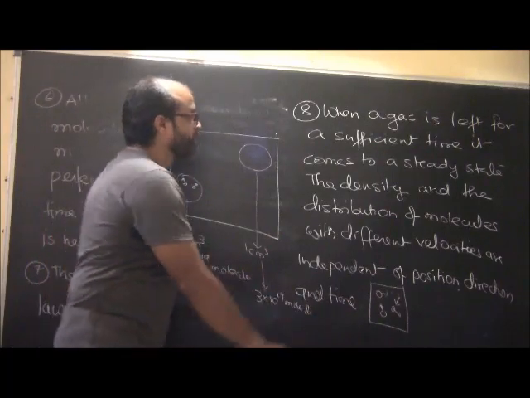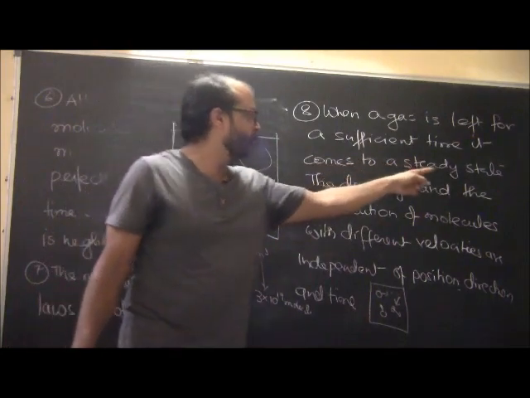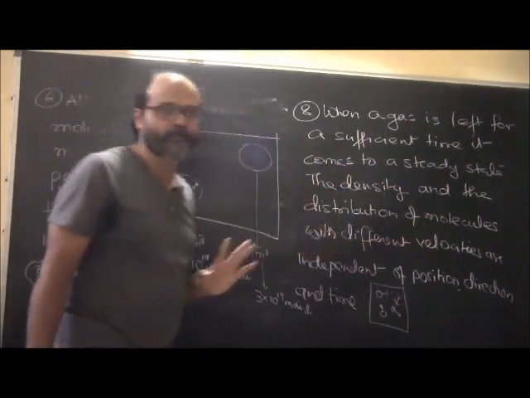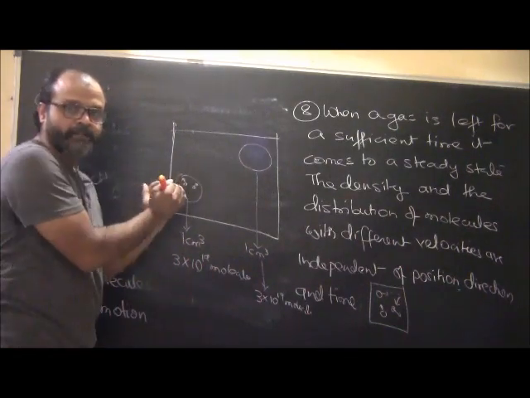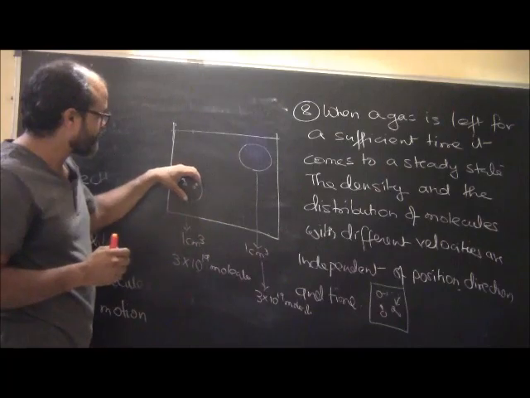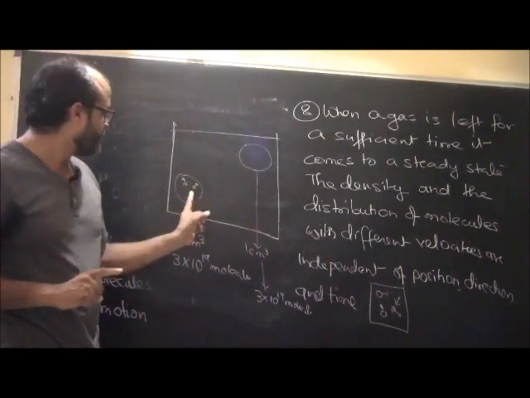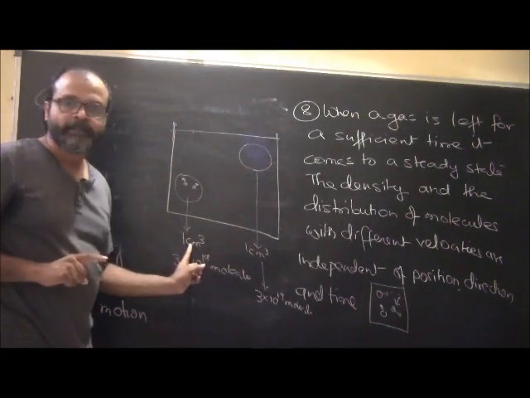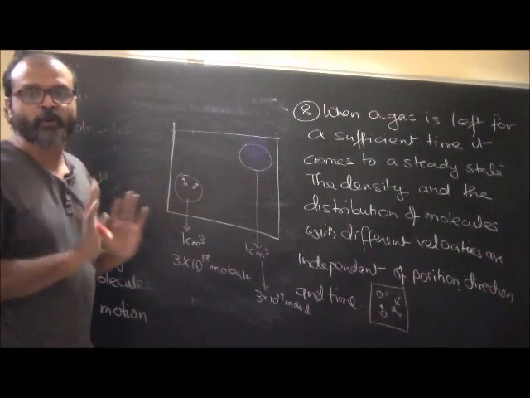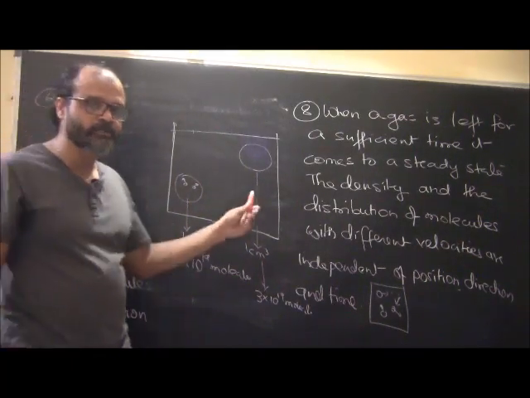Okay, if you pay attention to what is being said here, when a gas is left for a sufficient time, it comes to a steady state. Steady state means that the density and the distribution of molecules. So density is what? How many molecules are there? Mass is obviously very less. Okay, so the distribution of density is dependent on what? Mass and volume. If we have kept the same volume, we will have the same mass, which means that the number of molecules is also going to be the same. For a given mass of gas, the number of molecules will also be the same.